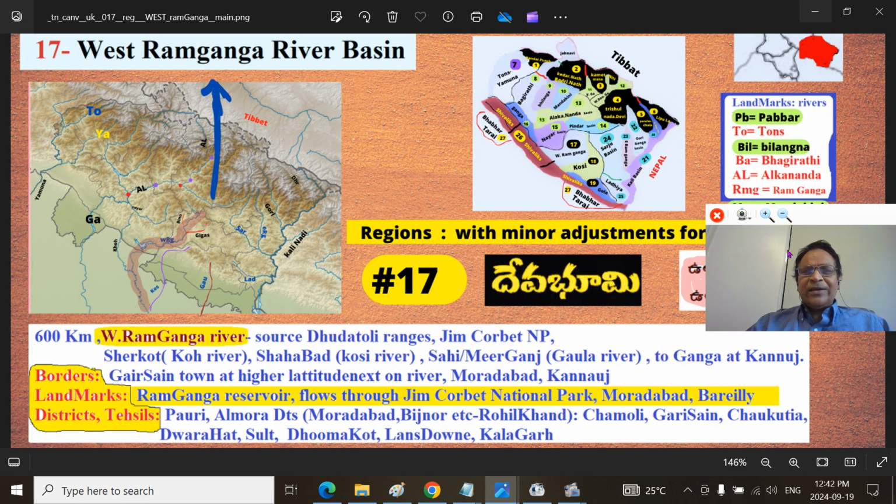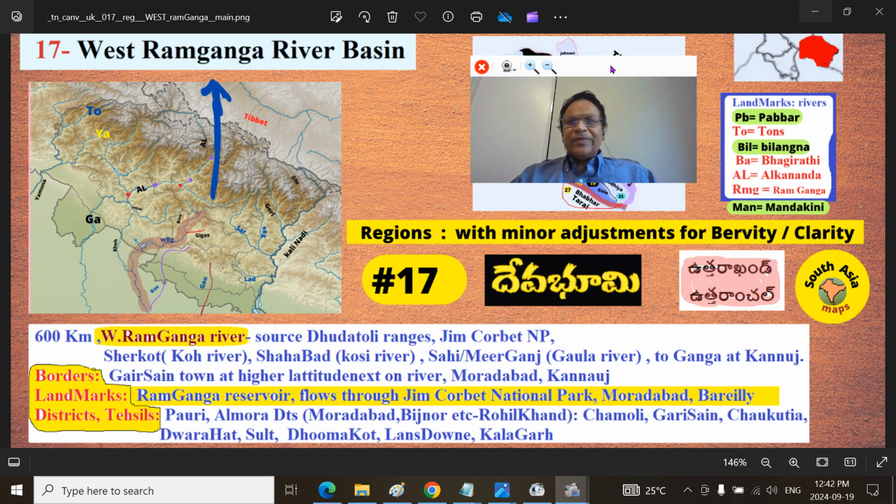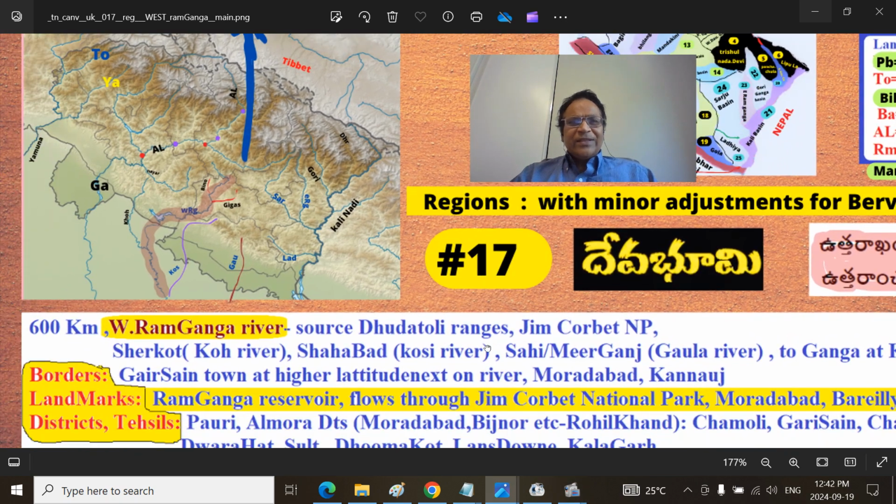These are some of the tehsils or districts. That's the Ramganga River.